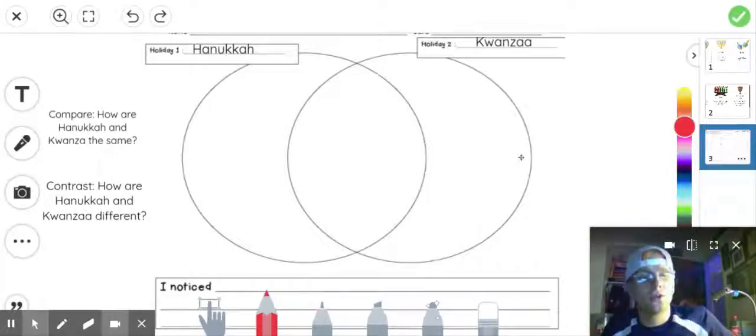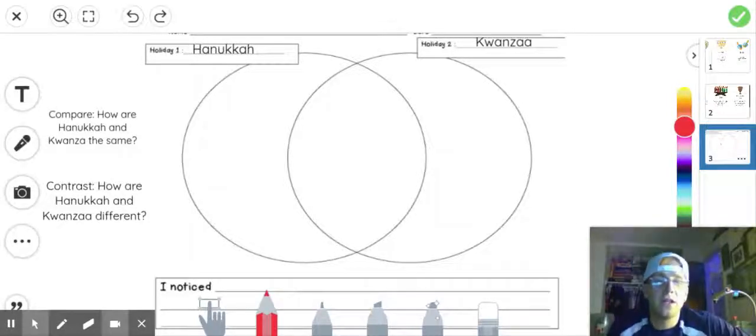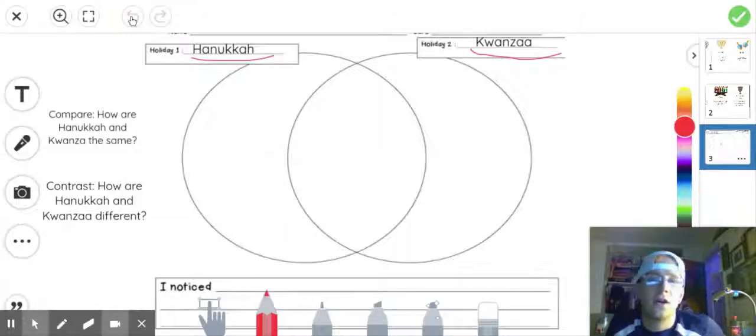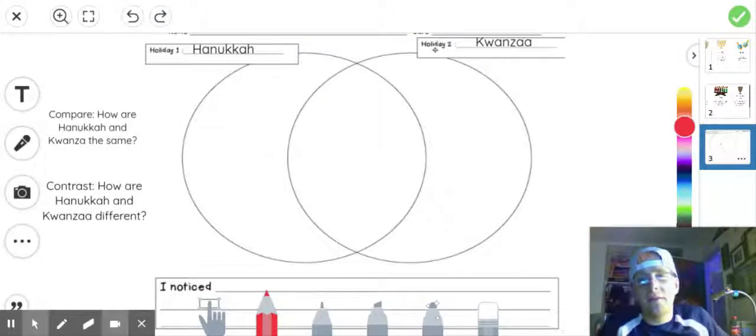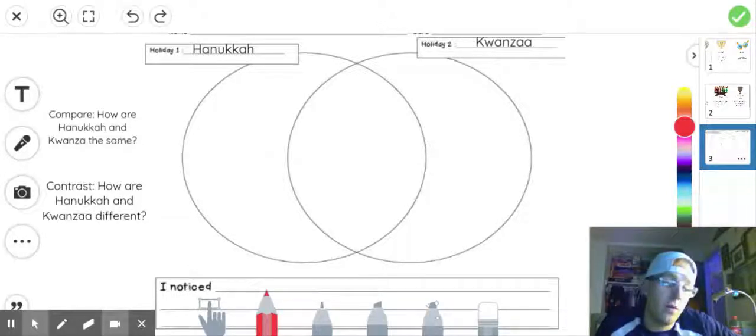Welcome back to Social Studies First Graders. We've learned a lot about two different holidays, Hanukkah and Kwanzaa. These two holidays are celebrated by two different groups of people. Hanukkah is celebrated by people who are Jewish, and Kwanzaa is celebrated by African American families here in the United States.